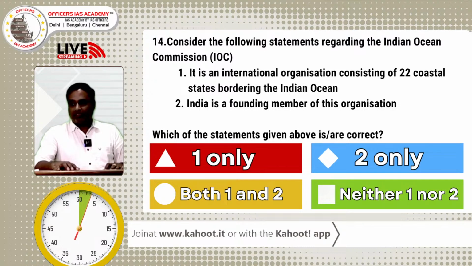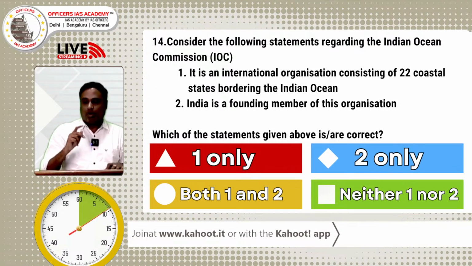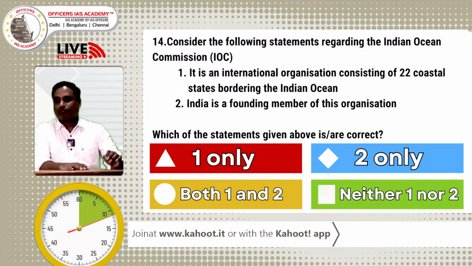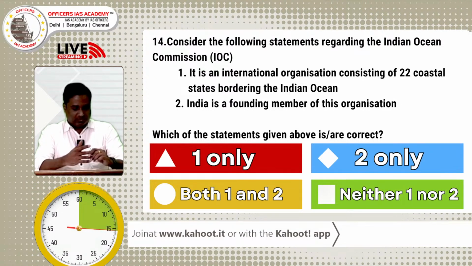Question number 14 will have 30 seconds to answer, with double points. Read carefully and mark the correct answer to get double points.